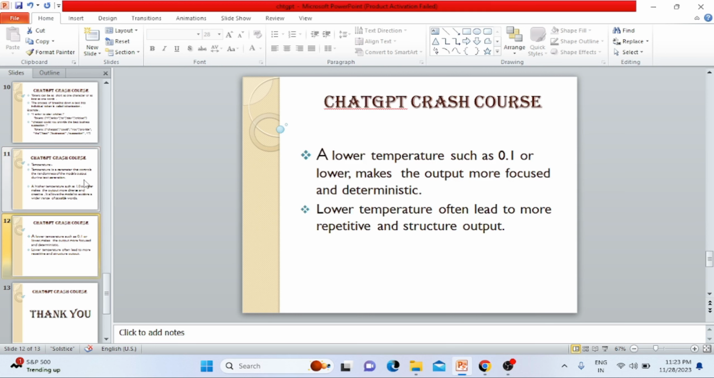Understood, right? Now suppose the temperature is low. A low temperature means if you are passing any prompt and you are passing the temperature as 0.1 or less than 1, every time it will give a repeated output and a structured output, okay?